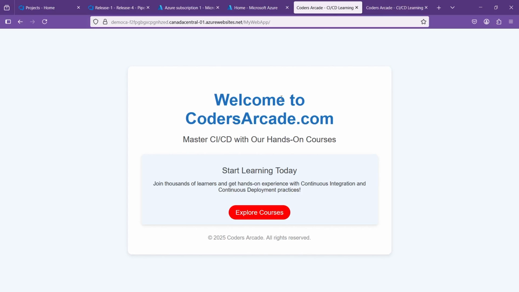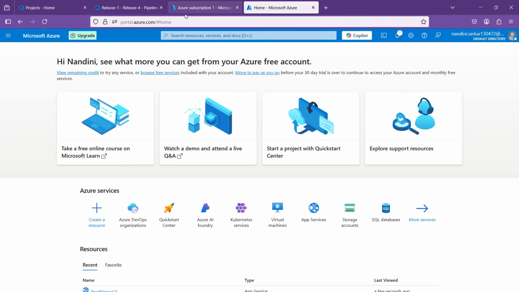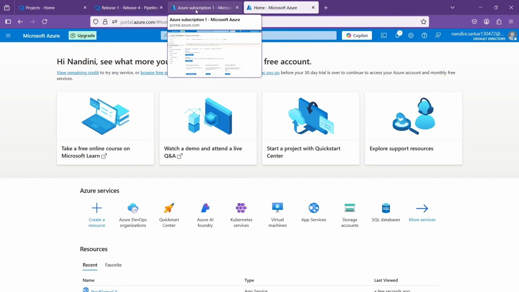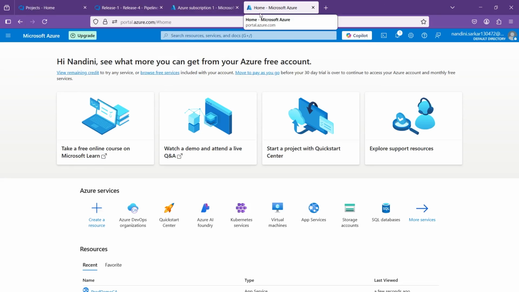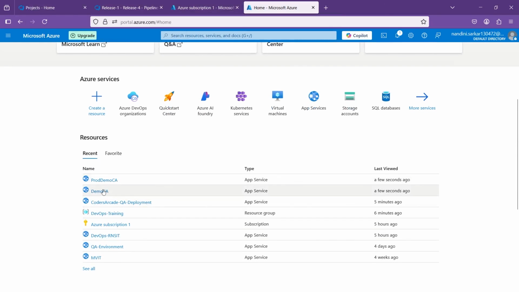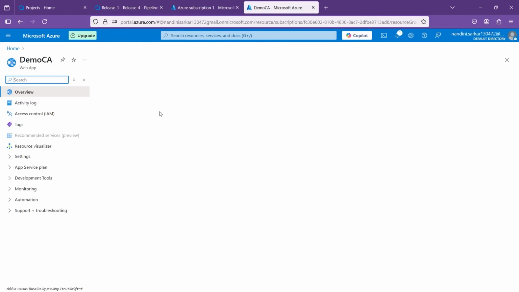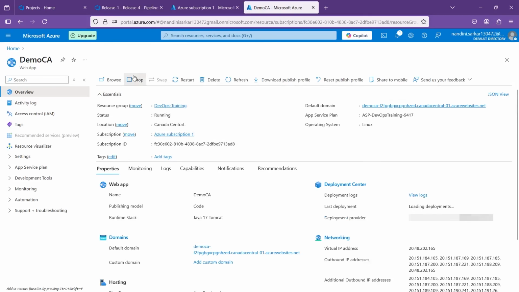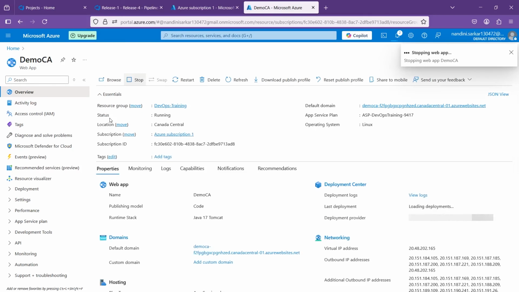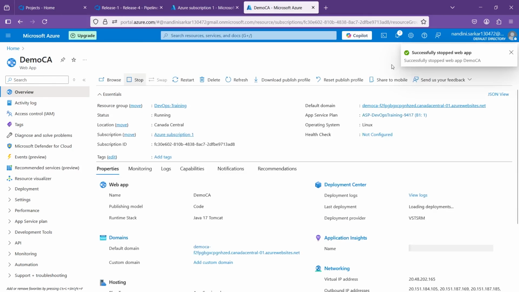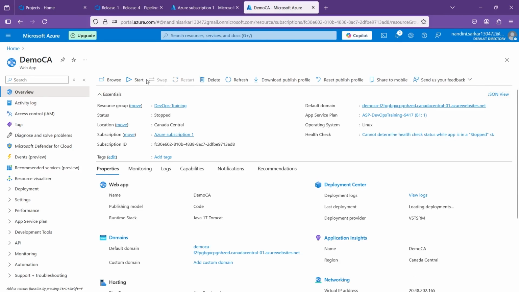Okay, guys, after this, please remember, very important. Once you have done your work, make sure you close those services here. Go back to your Azure home and go to your services. This is the DemoCA. I will just stop this. Very, very important. Otherwise, you'll be charged for that. You will not even know you will be charged for that. See, it is stopped now. Got it? Now the start option is coming.